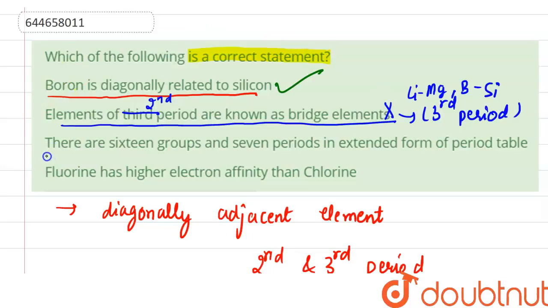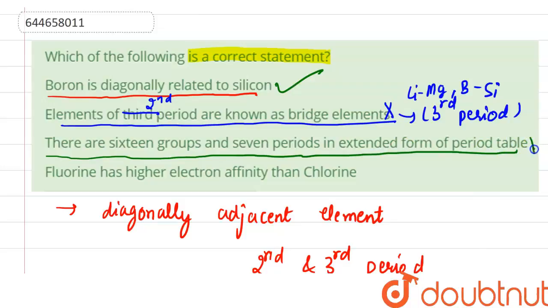Let us see the third option. There are 16 groups and 7 periods in the extended form of the periodic table. This statement is also not correct because there are 18 groups and 7 periods in the extended form of the periodic table.